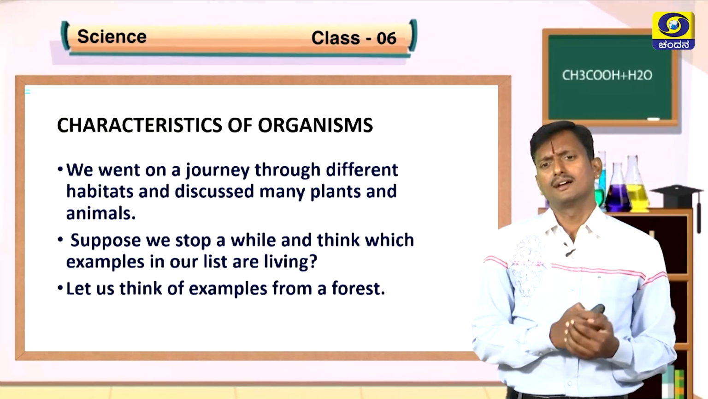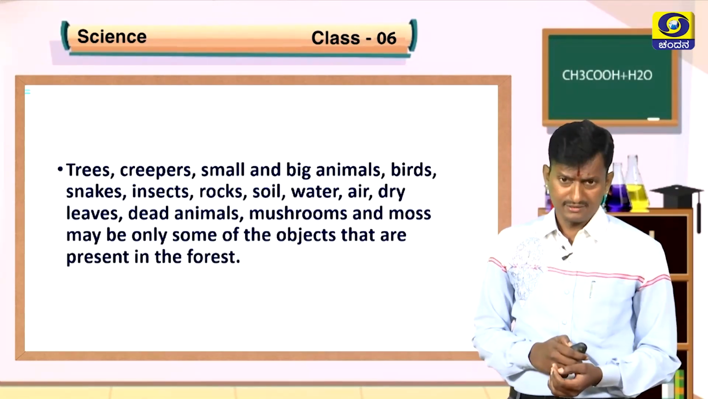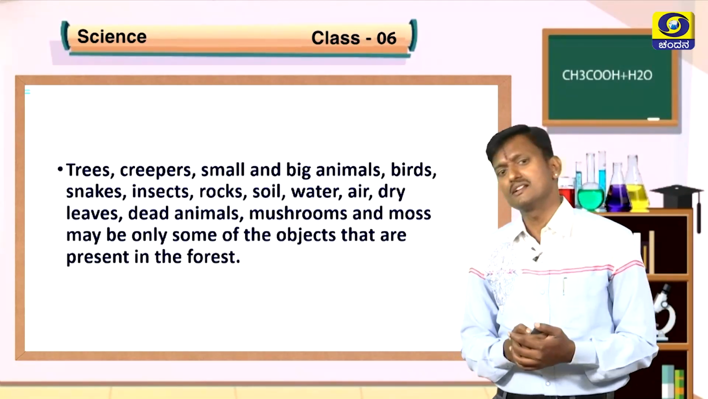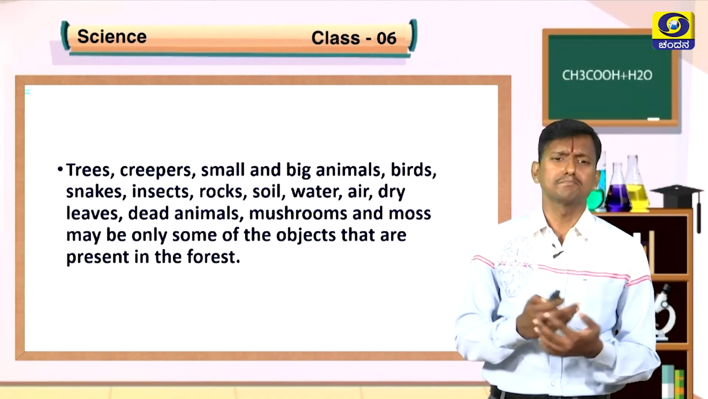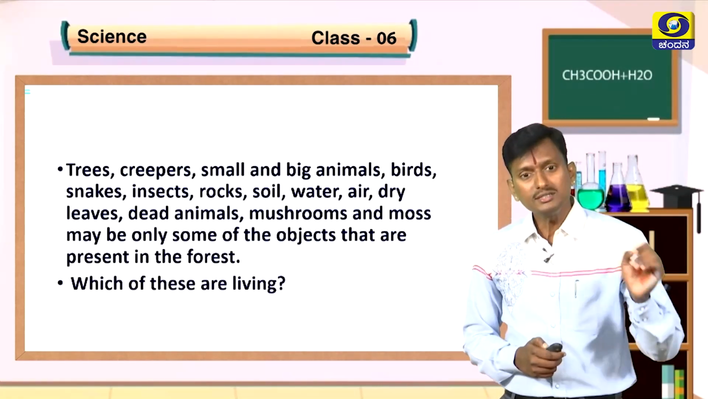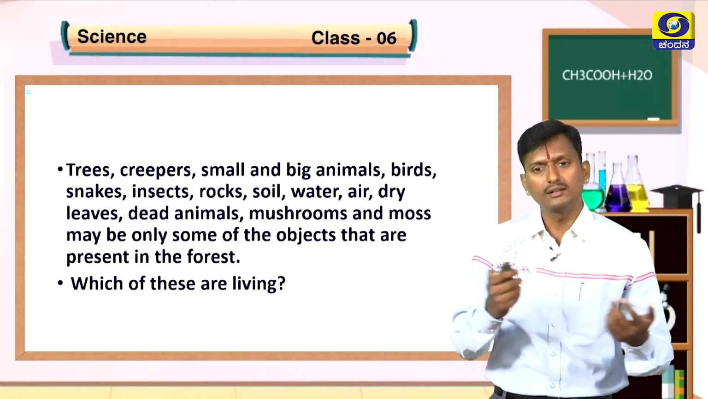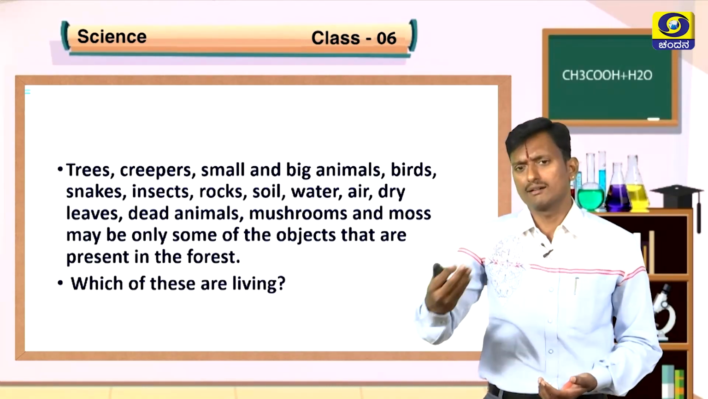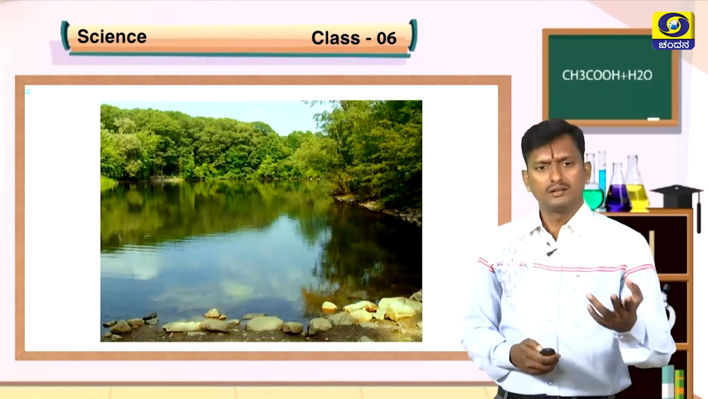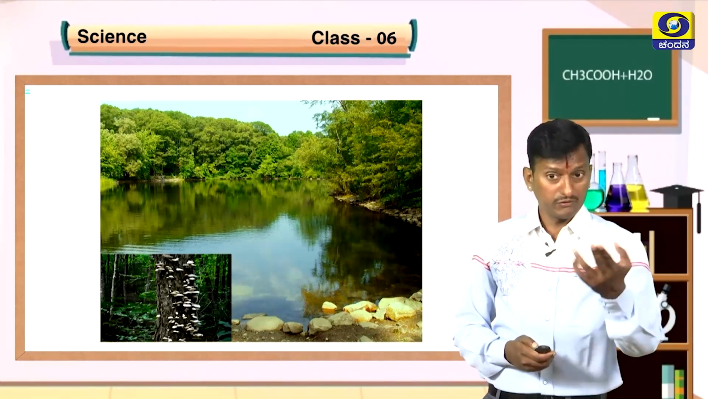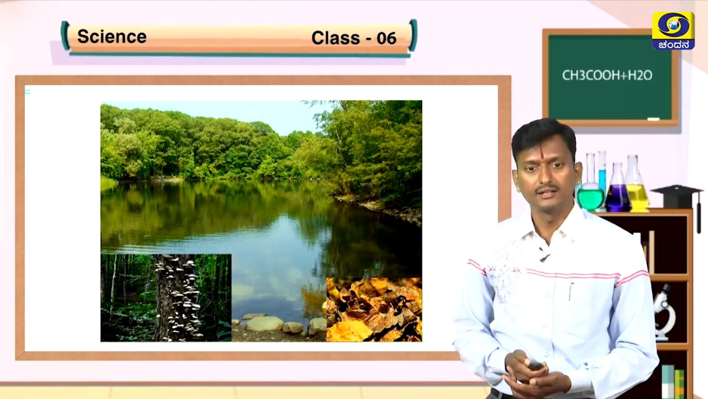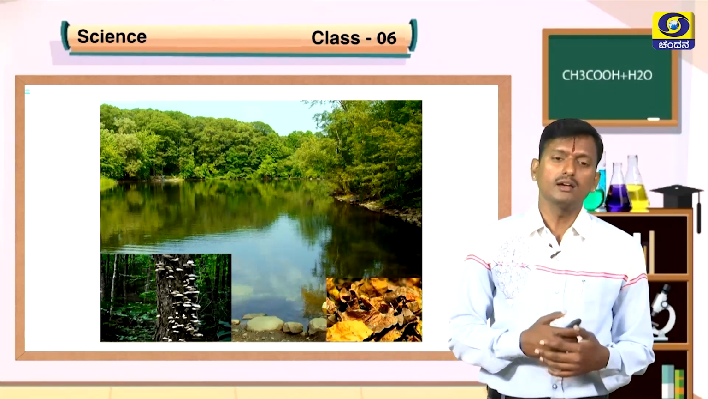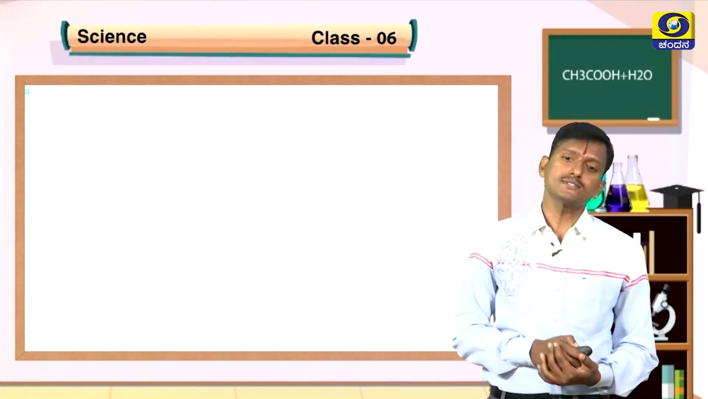Okay, let us discuss the example of a forest. In a forest, we find trees, creepers, small and big animals, birds, leaves, dead animals, mushrooms, moss, bones of animals, everything. Among these, which are living, which are non-living? How can you judge these are living and these are non-living? See, here we find mushrooms, water, stones, different trees, dried leaves. So among these, how can you judge? Are there any parameters to decide?